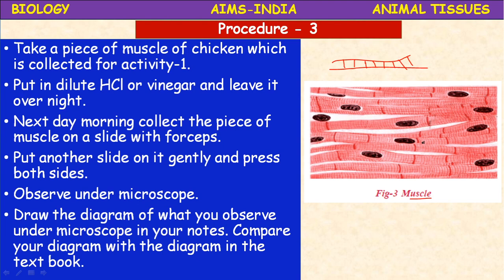Did you find any relationship among these tissues? Definitely you will find the differences also, isn't it? That's why at the time of observation you have to observe keenly and draw the diagram, so that you can compare with the other tissues which you have already observed. Is this tissue useful for movement in our body? Bone tissue, definitely. So now you come to one conclusion.